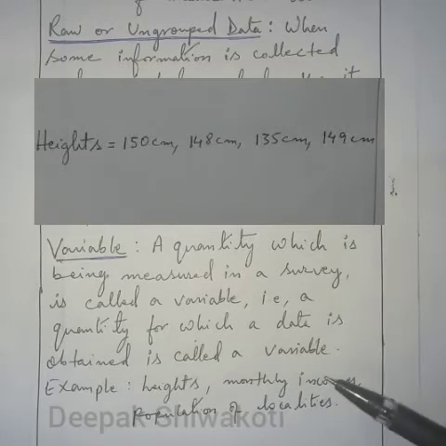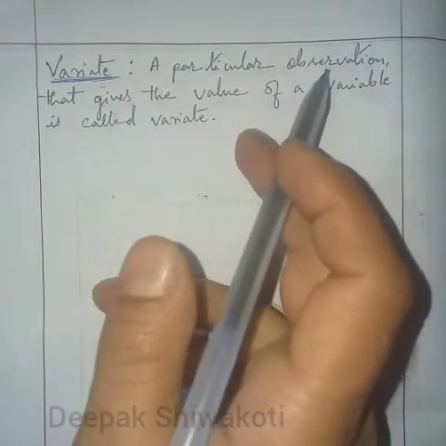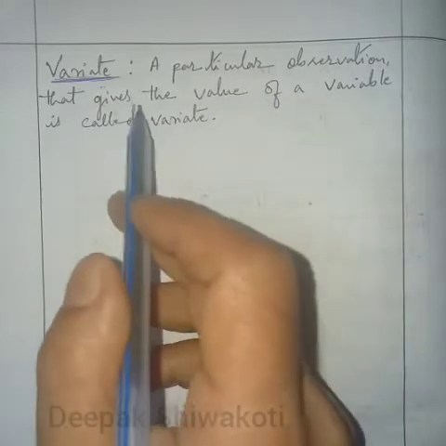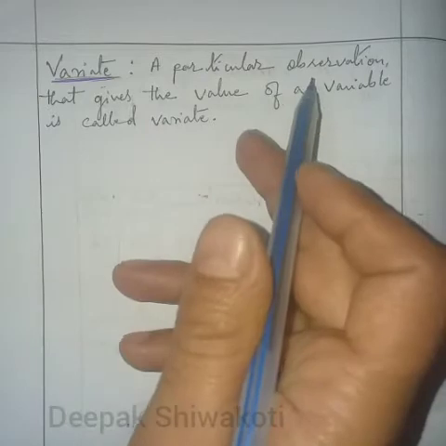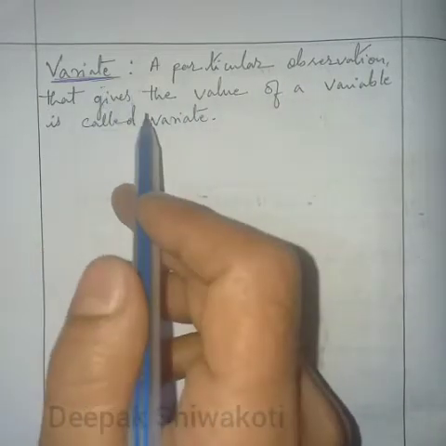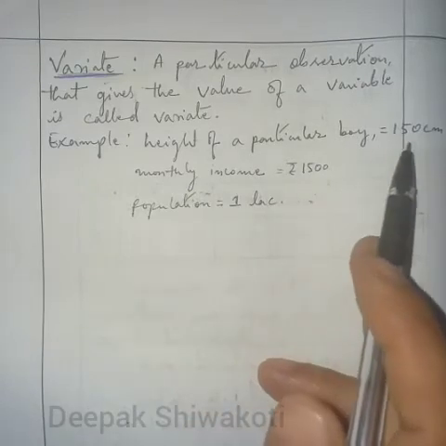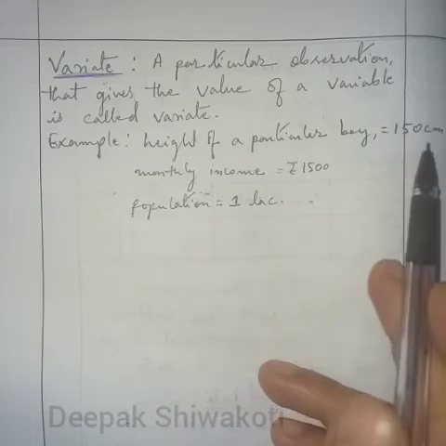Now next is variate: a particular observation that gives the value of a variable. We observe the height of a boy and record one observation, so that is a variate. For example, the height of a particular boy is 150 centimeters. Height is the variable and 150 centimeters is the variate.